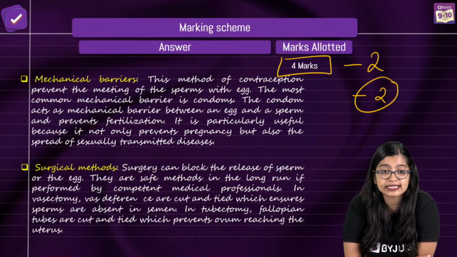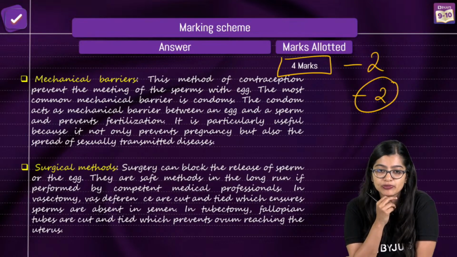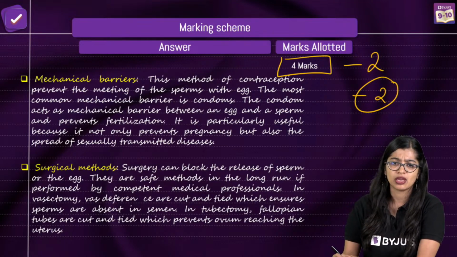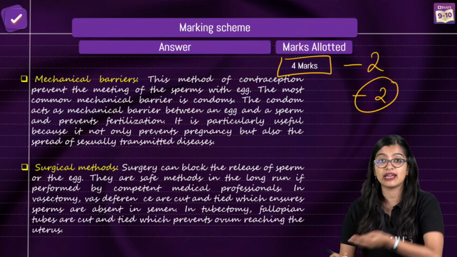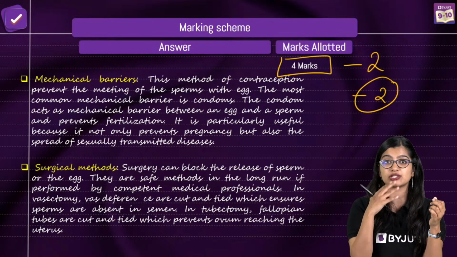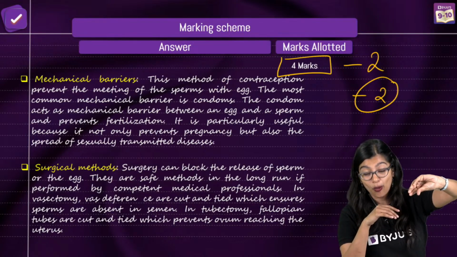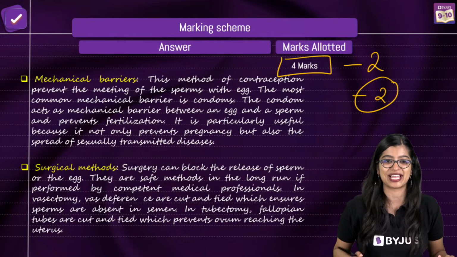Ma'am, IUCDs, no, they will not be able to protect from STDs, right? They will not be able to. So you can write that as a pointer also. Ma'am, what is endometrium layer? It is the innermost layer of the uterus, right? So when you look at the walls of the uterus, you have perimetrium, myometrium, endometrium. Endometrium is the innermost one that is there.